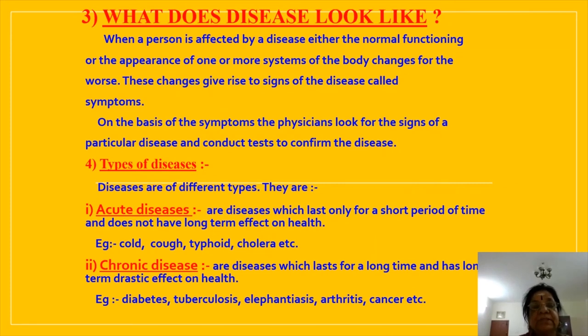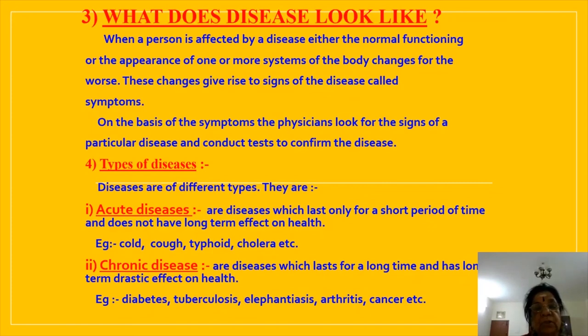On the basis of the symptoms, the physicians look for signs of a particular disease and conduct tests to confirm the disease. The types are acute and chronic diseases. Acute diseases are those which last only for a short period of time and do not have a long-term effect on health.